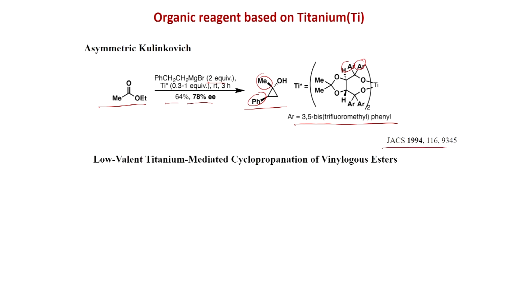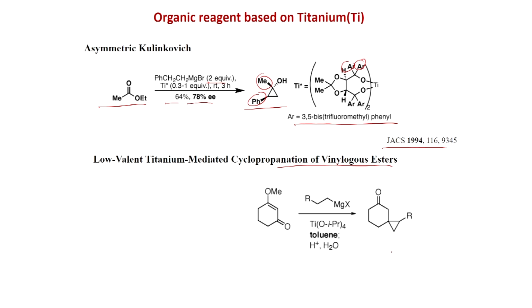And another variant was developed where a vinylogous ester has been used in this Kulinkovich reaction. So, this is called a vinylogous ester, because between these there is a double bond here, as you can see, and if you put this Grignard with titanium isopropoxide in toluene as a solvent, then the cyclopropanation happens.